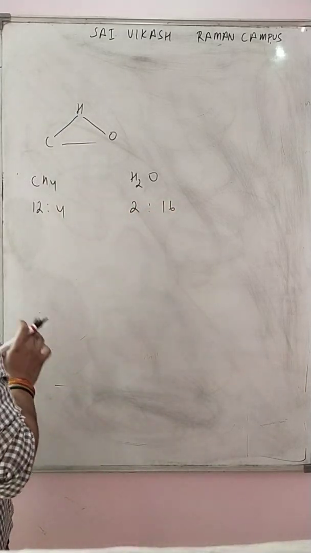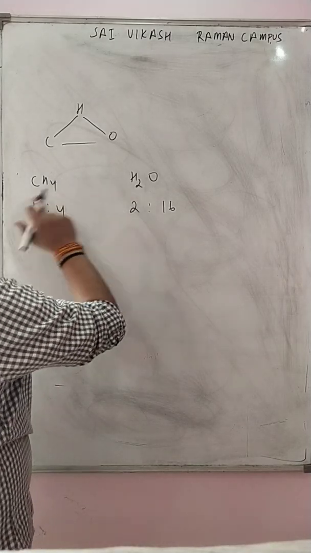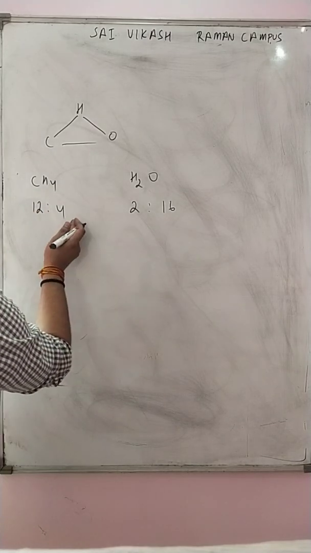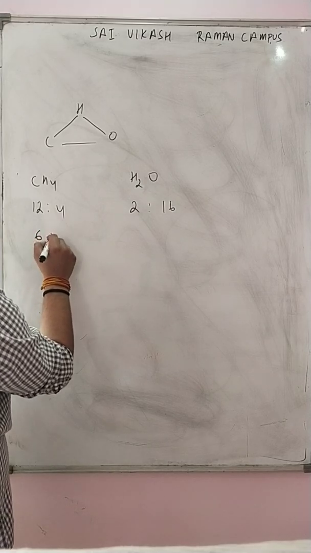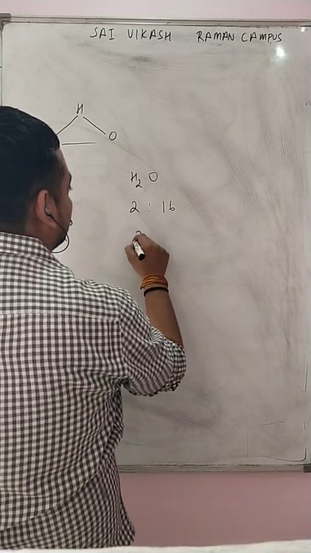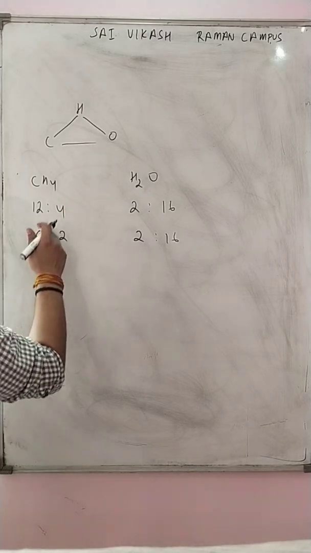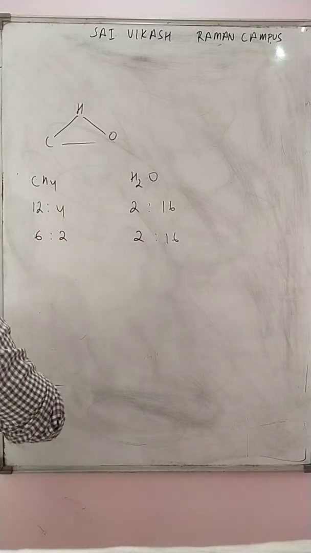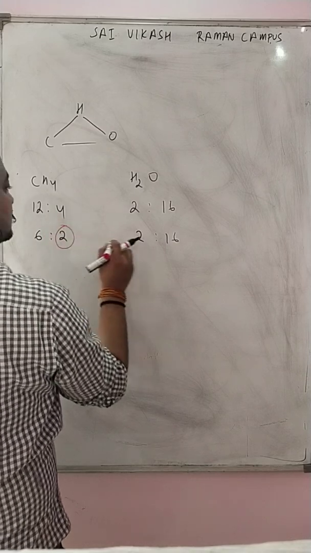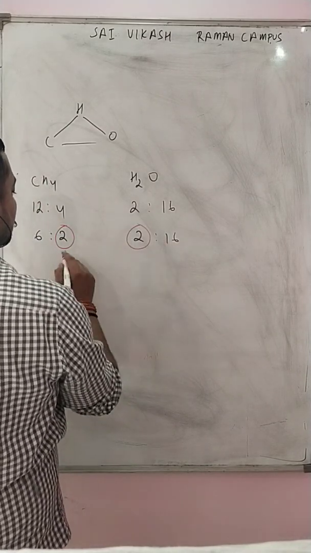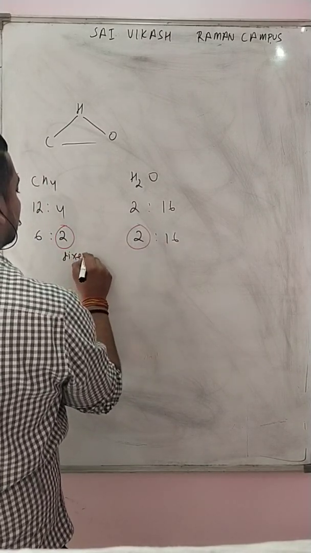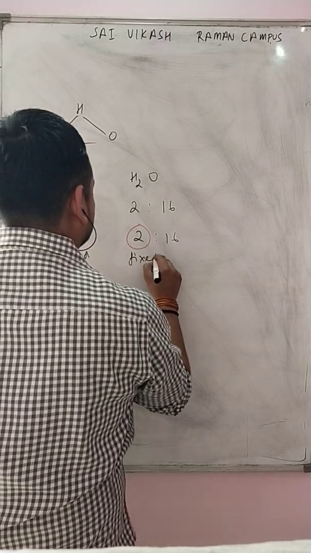So we have to fix one value. As hydrogen is common in both these molecules, just divide by 2. It will become 6:2 and here it is 2:16, just to make it similar. Now the mass of hydrogen is fixed. This is fixed. It is also fixed.